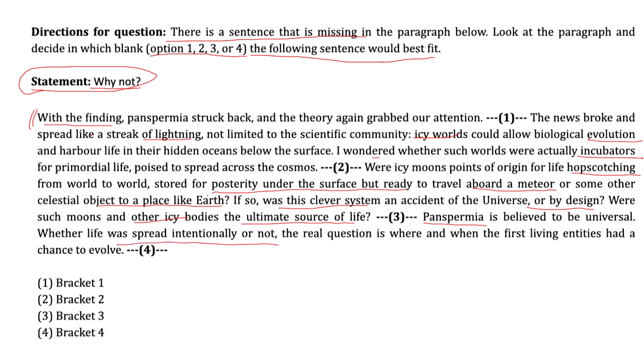The real question is where and when the first living entities had a chance to evolve. Then blank 4. This is what the statement pointed to, and the options are provided as bracket 1, bracket 2, bracket 3, or bracket 4. In which of the brackets should the statement "Why not" be placed?